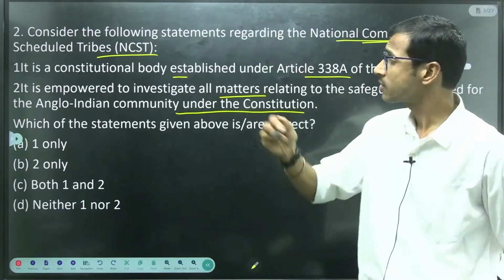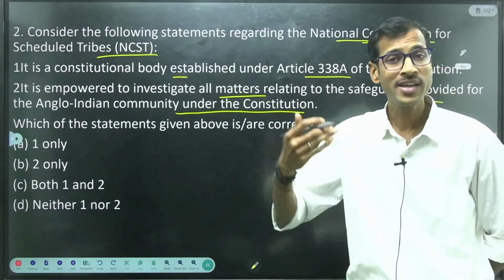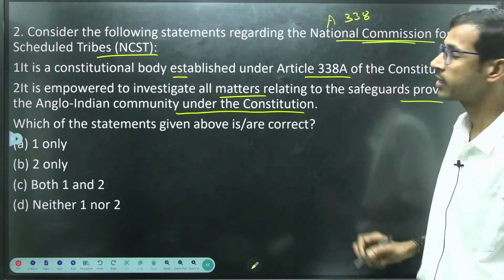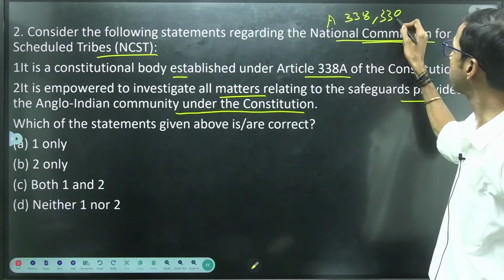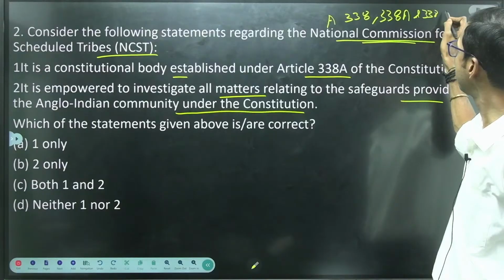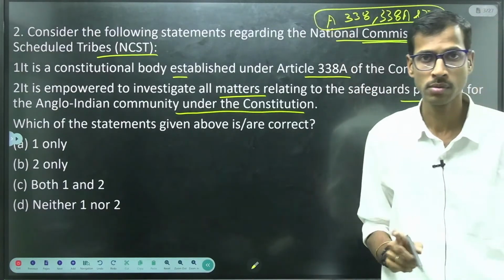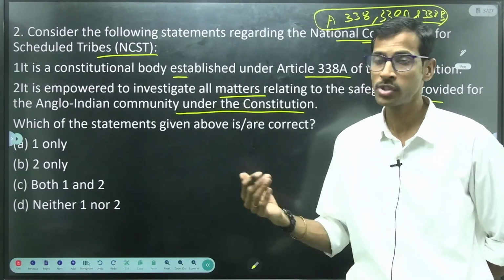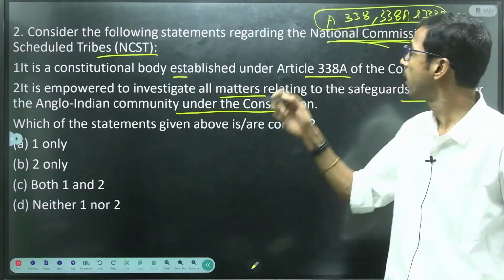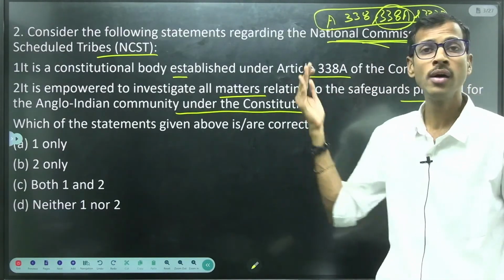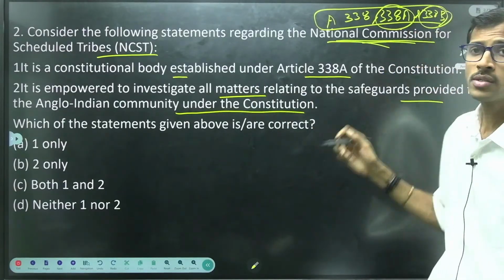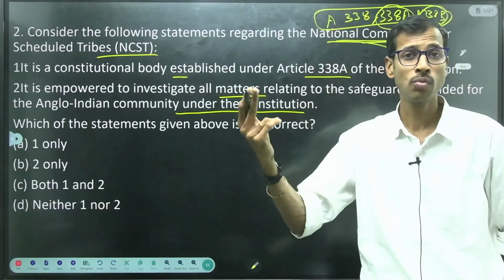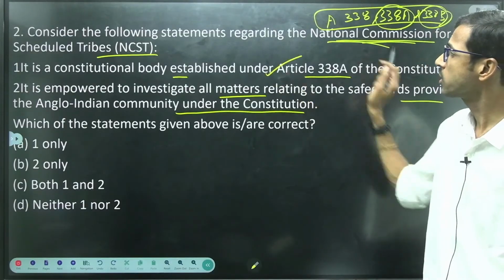Previously we asked about the National Commission for Scheduled Areas, right? That is Article 338, and Article 338A and also Article 338B. These three are very important, right? Article 338 is related to the safeguards of the National Commission, here scheduled areas, 338A is related to the scheduled tribes, and 338B is backward classes. These questions were already discussed in the previous two mock tests, right? So here the first option is correct.